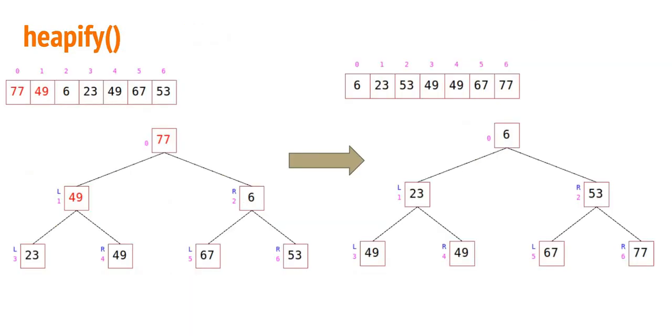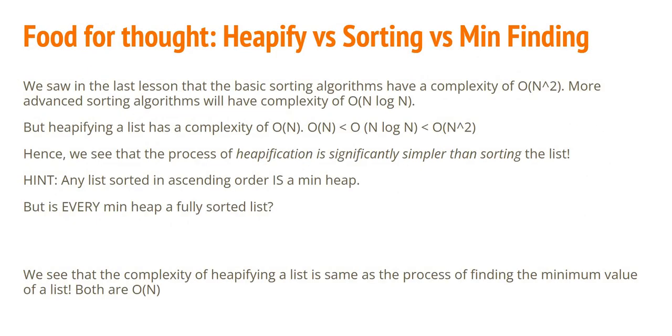And we can see an example right here. You notice this list here, 6, 23, 53, 49, is not sorted, but indeed is a min heap, because all we are doing is maintaining the heap property at the parent nodes, which says that the parent should be smaller than the two children. This is a less restrictive condition than saying that the entire list has to be sorted, which means that, look, to create a heap, we need a lesser amount of work. And indeed, then it's no surprise that heapification is a less complex process than sorting.